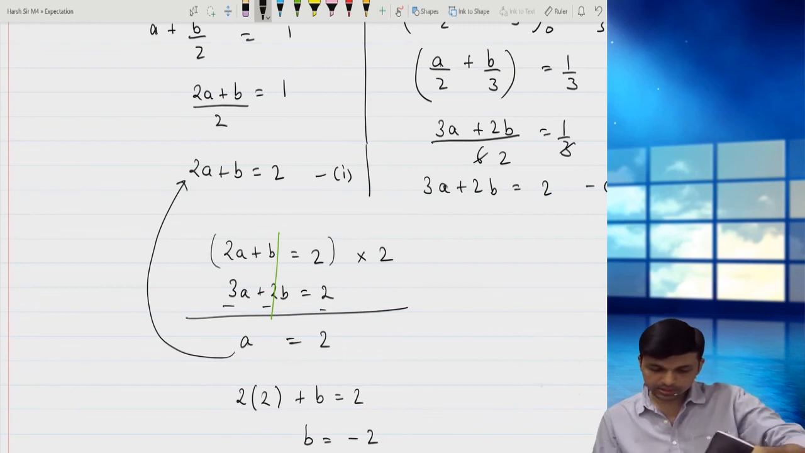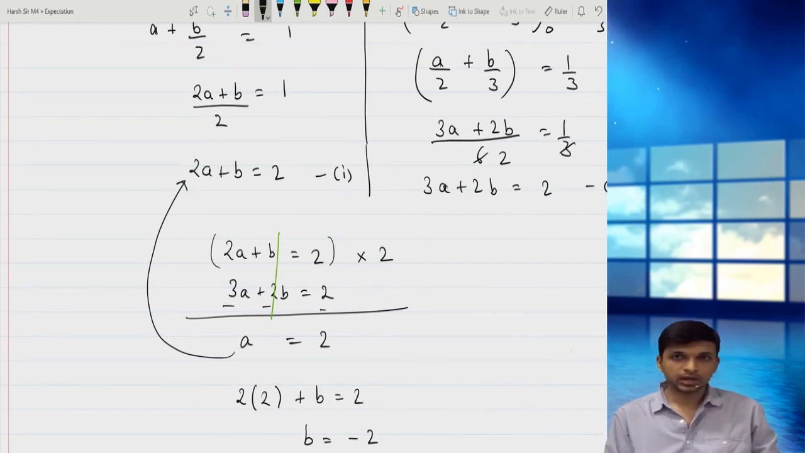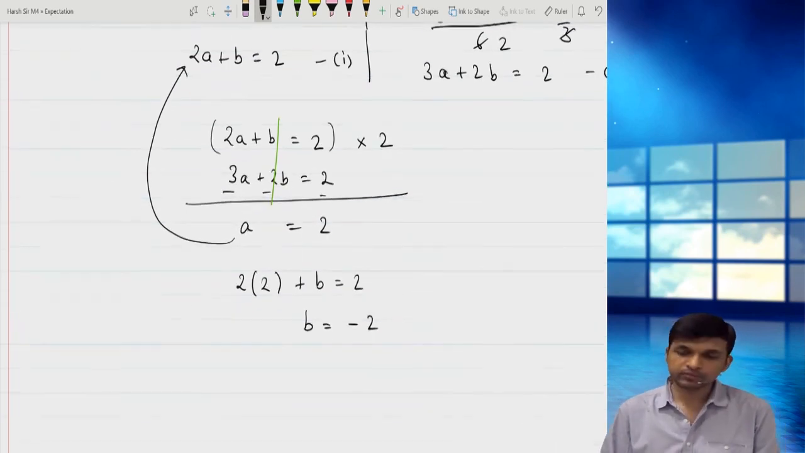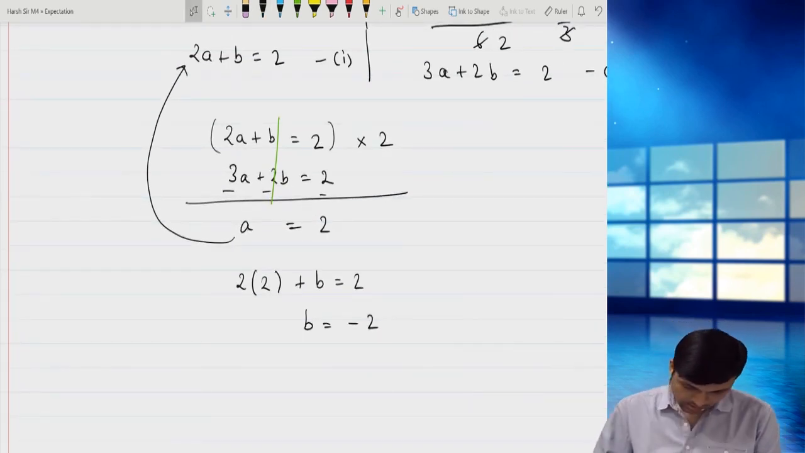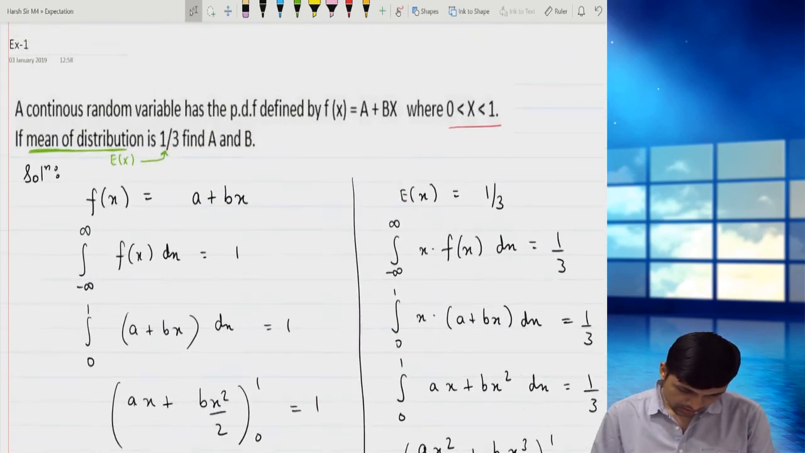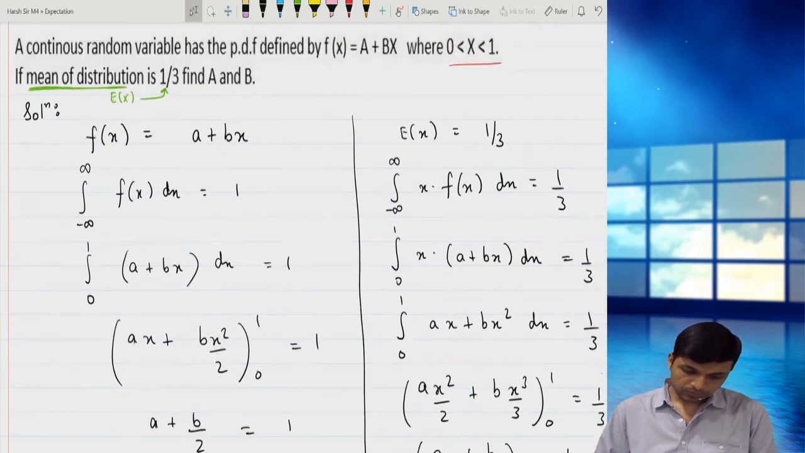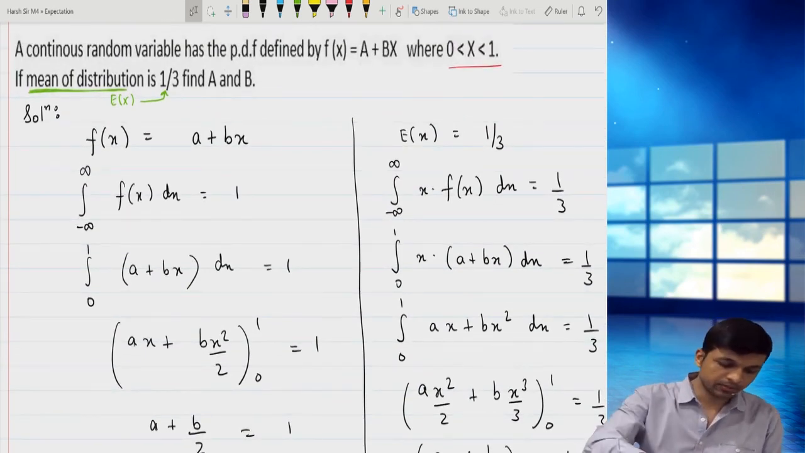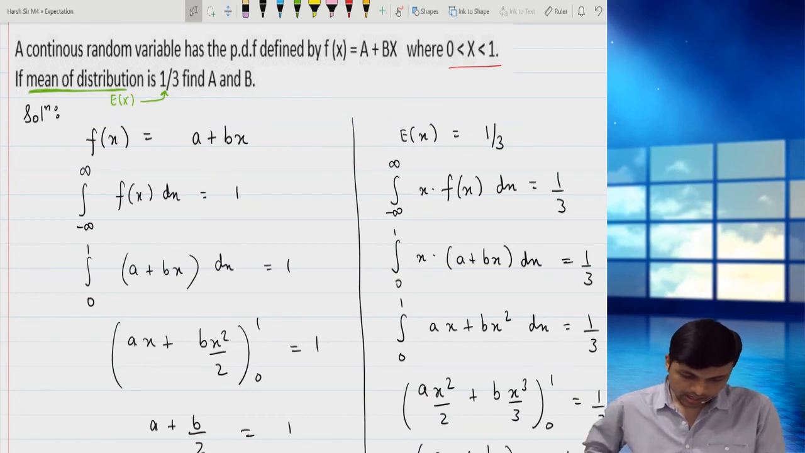I'll just check the answer in the calculator. I am working on it. So it is 2, and minus 2. Those who have some difficulty in solving can directly go for the calculator. So I have found a and b, and I think you have to find a and b only. I hope you all have understood the concept of expectation, the formulas, variance, and this problem would help you in applying the formulas.